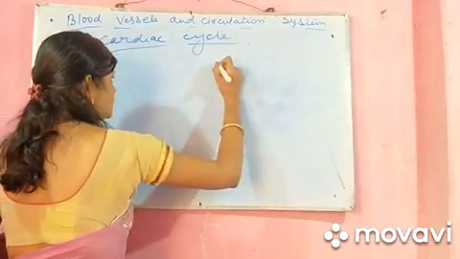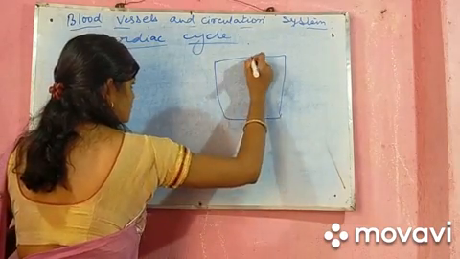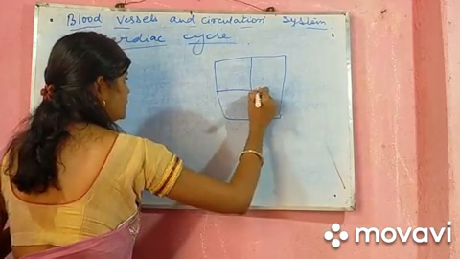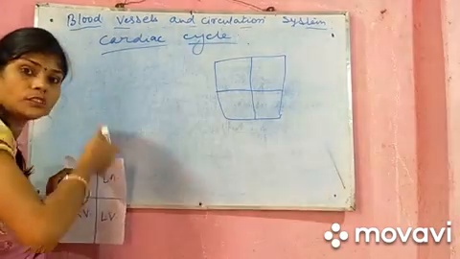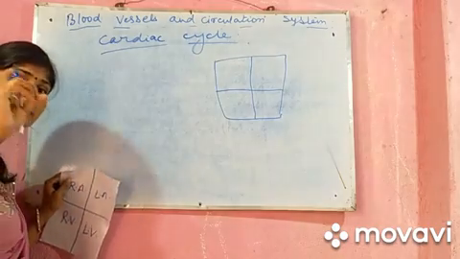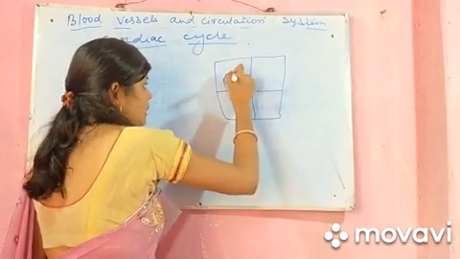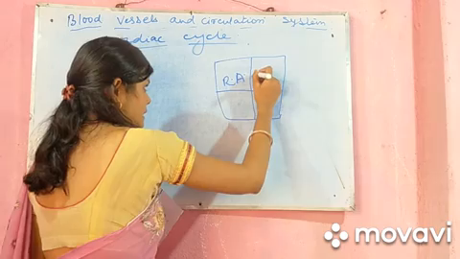Superior vena cava. Suppose this is the fourth chamber of the heart. I already discussed that the right side is the deoxygenated part, where there is a deficiency of oxygen. But in the left side, the blood with oxygen is already present.